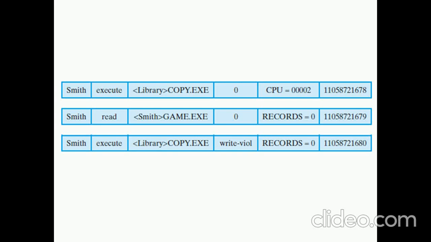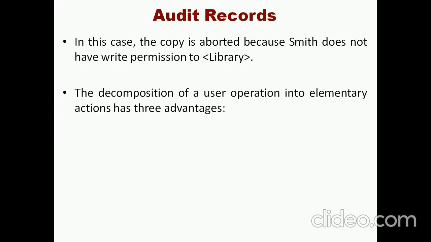So a write violation happens here. Once any violation happens, the system automatically terminates the particular command. This is how we can detect access violations in the IDS concept.